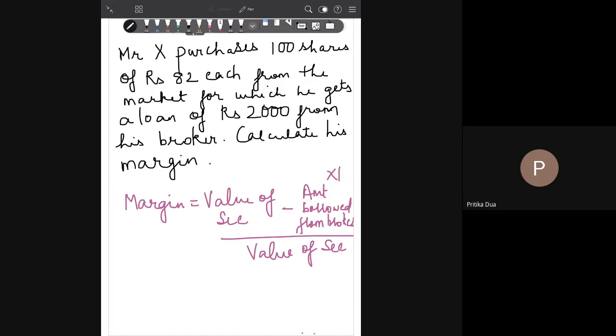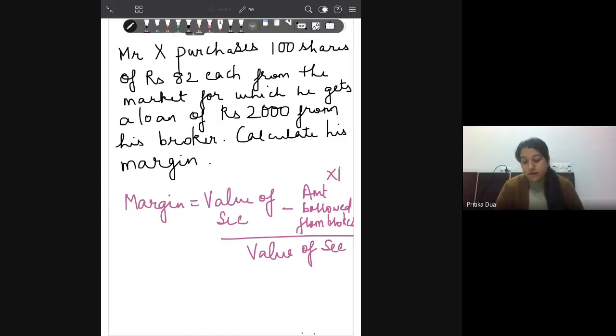Just check it. Is it 75 or 76%? 76 is the answer. So, what does this mean? 75.6, just round it off, or you can keep it at 75.6.